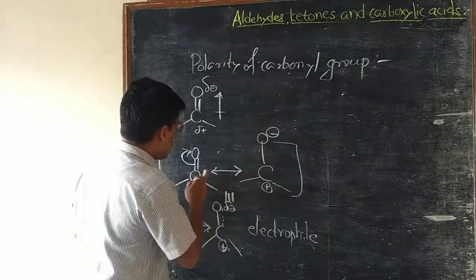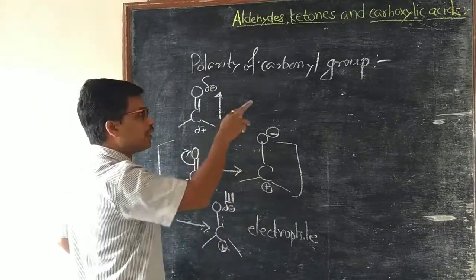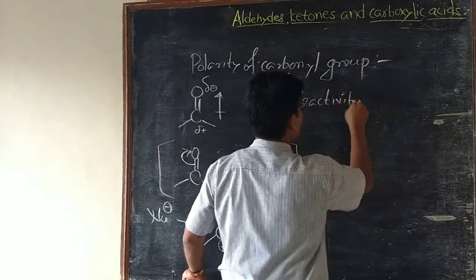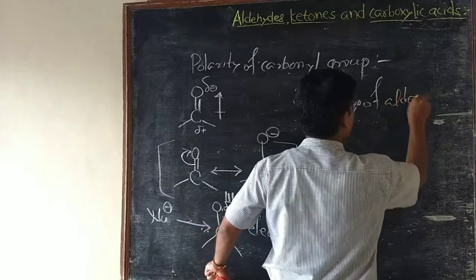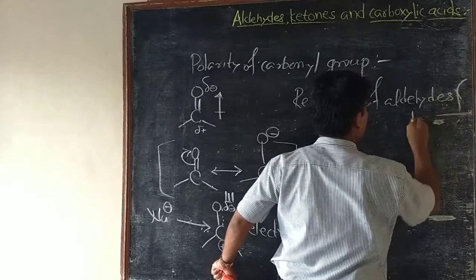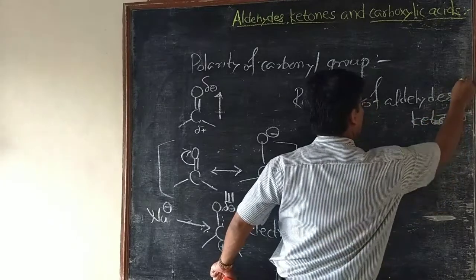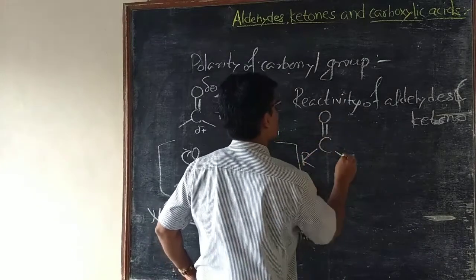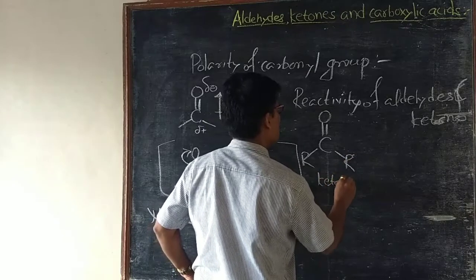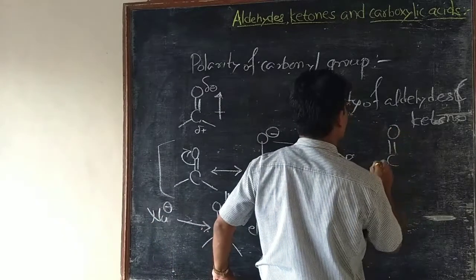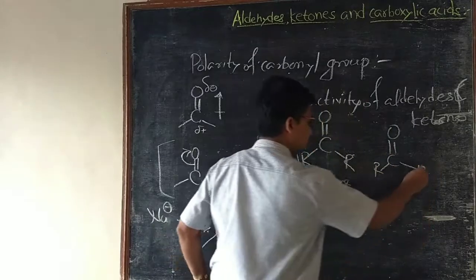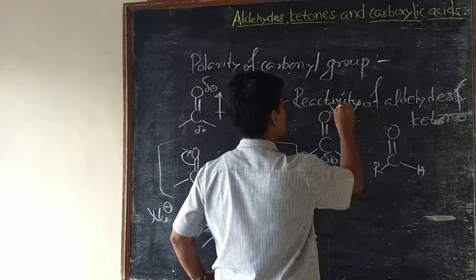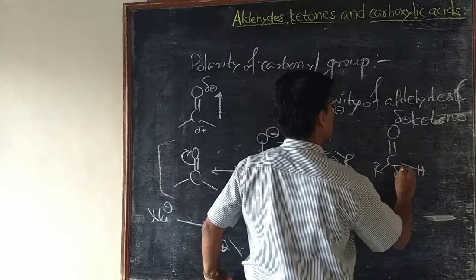Then we will see reactivity of this carbonyl group in aldehydes and ketones. That is, reactivity of aldehydes and ketones. Here it is ketone and it is aldehyde. Here carbonyl carbon is partial positive, carbonyl oxygen is partial negative.